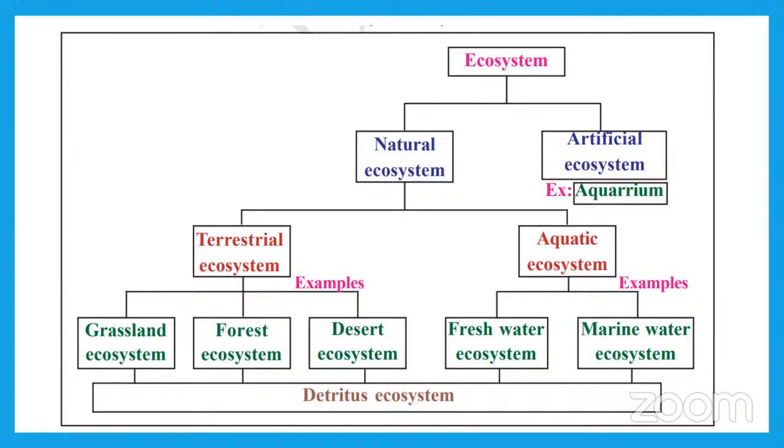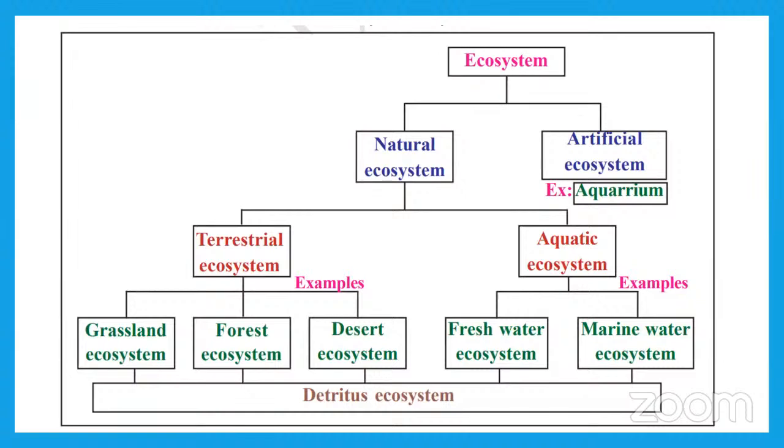Children, here is an artificial ecosystem like a park. In a park we find different types of plants and animals. Okay, an aquarium is also an artificial ecosystem. In natural ecosystems we find terrestrial ecosystem and aquatic ecosystem. Terrestrial means land ecosystem, soil. Aquatic means water body ecosystem.